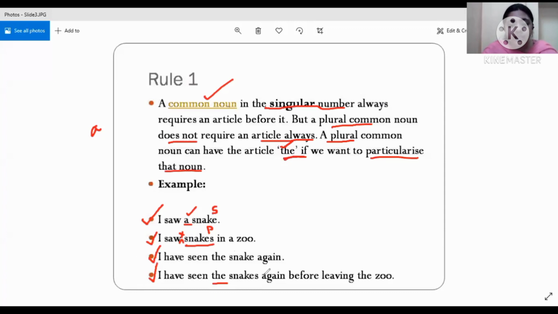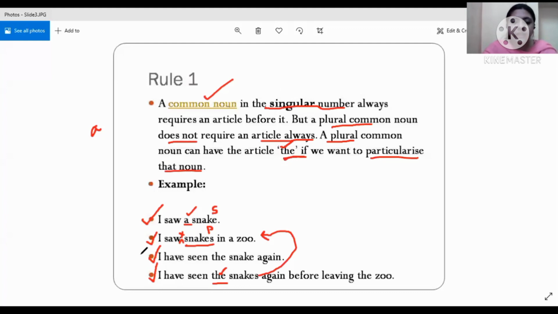The snakes again before leaving the zoo, because I have already seen these snakes. Now I'm leaving the zoo, so I'm seeing those snakes only again. So I am referring to the particular snakes which I have already seen before. That is why I'm using the word the in order to particularize this noun.